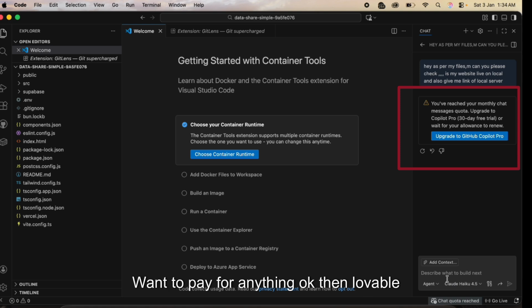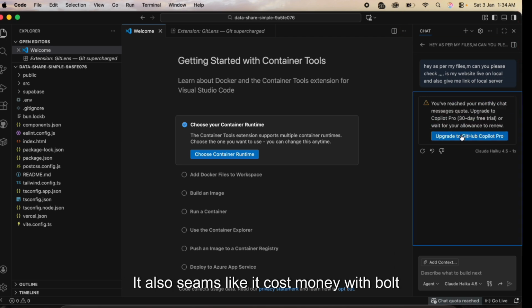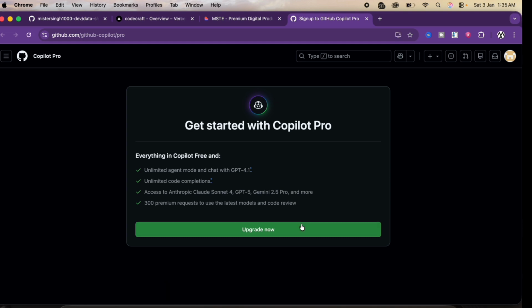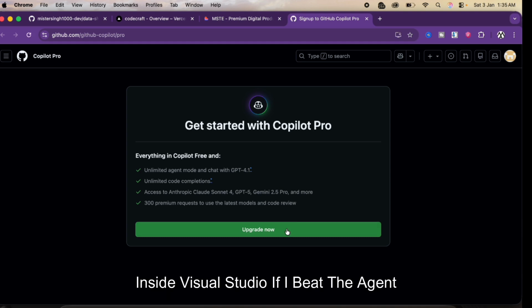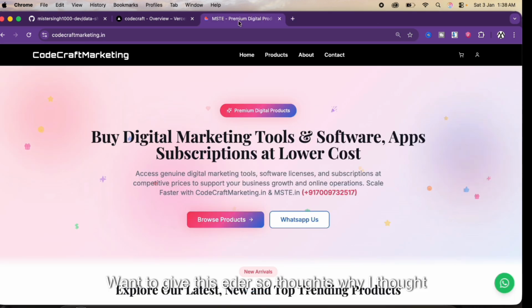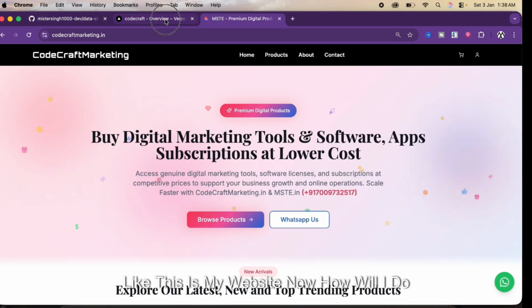Then Lovable is a website you can create with AI, but it also seems to cost money, like Bolt. You have to pay everywhere. Inside Visual Studio, if I use the agent, I will have to pay about $10. I don't want to give this either. So that's why I thought, this is my website.